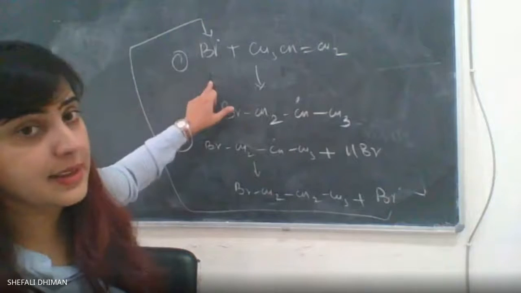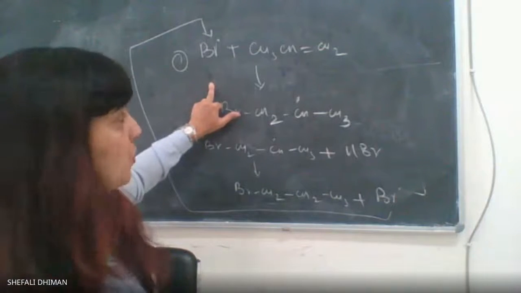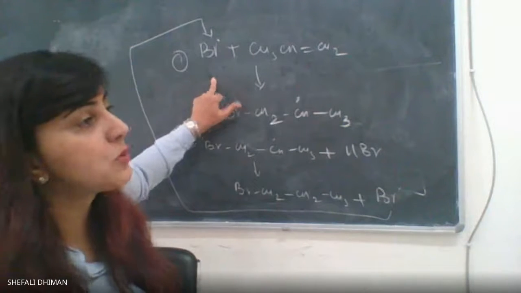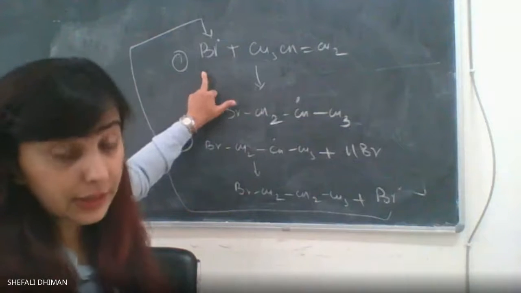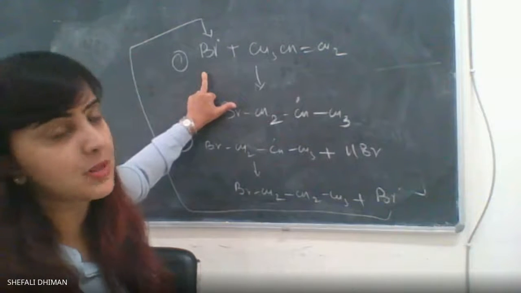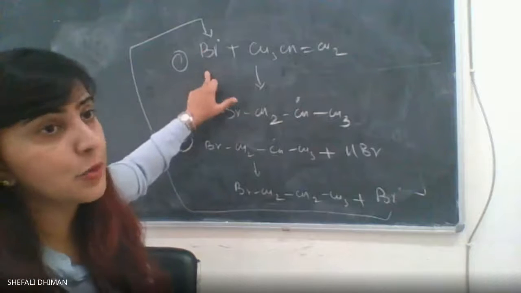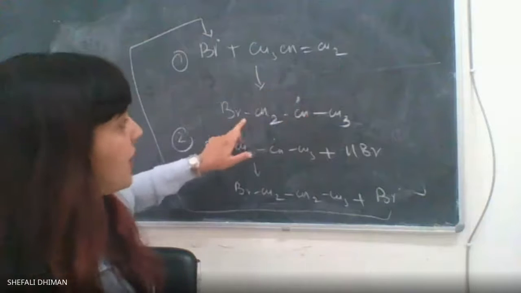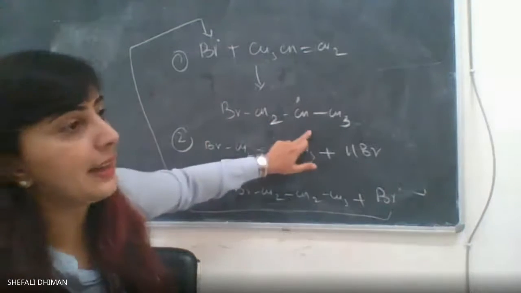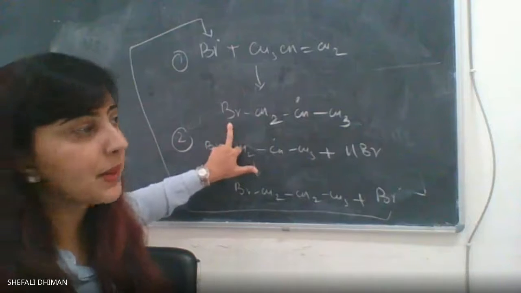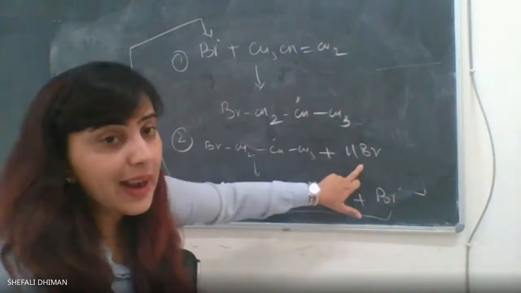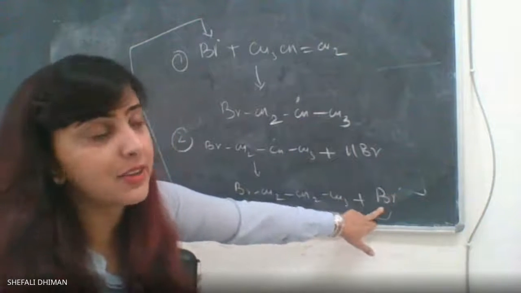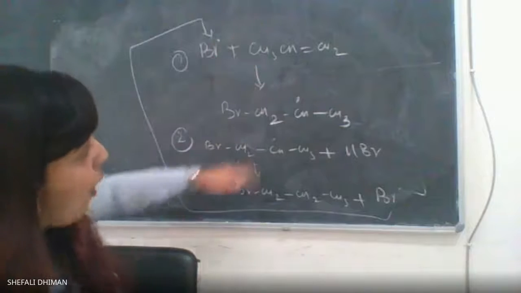So what I say is the second step, I repeat again, is the propagation step. In the first step, the bromide radical, which was generated using an initiator, benzoyl peroxide, reacted with the neutral species, which is my alkene, to generate the radical of that alkene along with bromide being added. In the second step, it reacts with HBr to form the addition product, and the bromide radical is generated again. This will keep on adding.